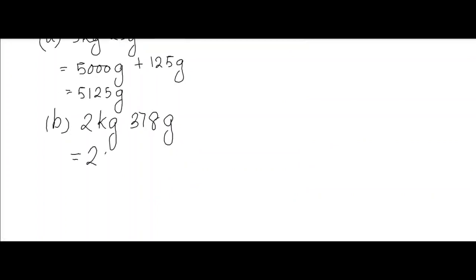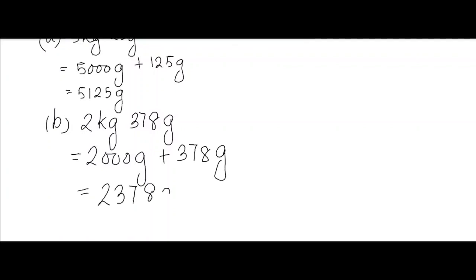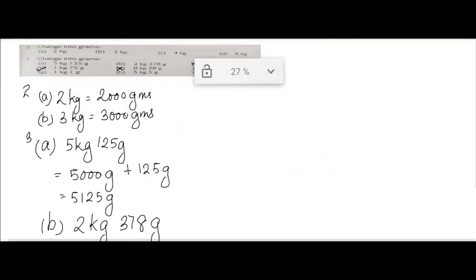So that will be 2000 grams plus 378 grams equals 2378 grams. This much you will do, A and B in the class, and C and D is your home assignment. Now children, let us go to number 4. Number 4 also we will do till number D only. You can cross out E and F.